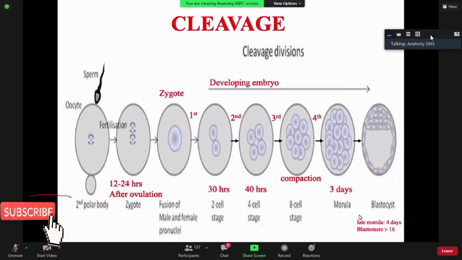So the 16 cell stage, or the 16 blastomeres, are given a name known as what? Morula. So by the 3rd day after ovulation, the zygote would have divided, giving rise to what? 16 blastomeres, which are compacted together.